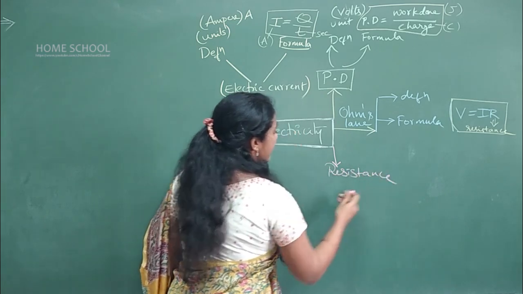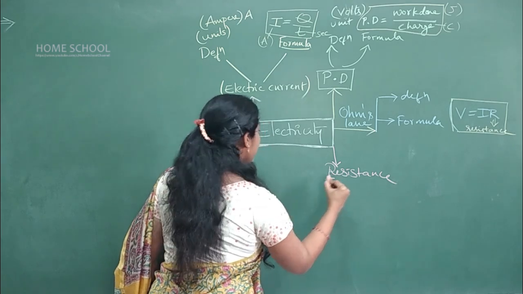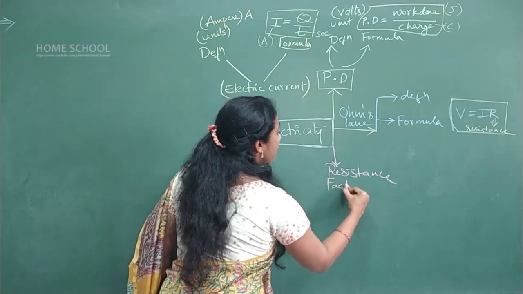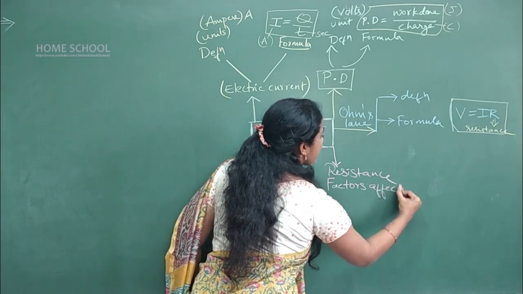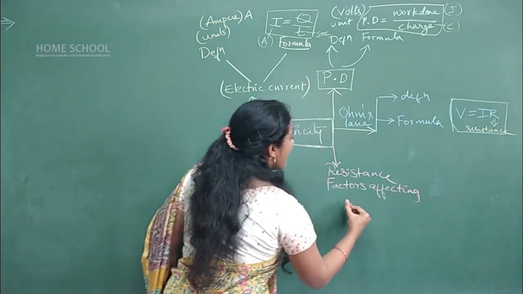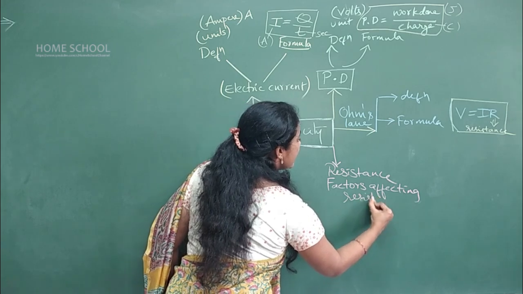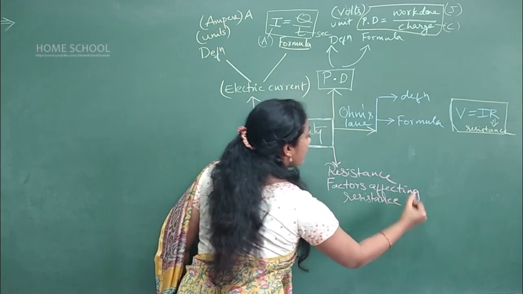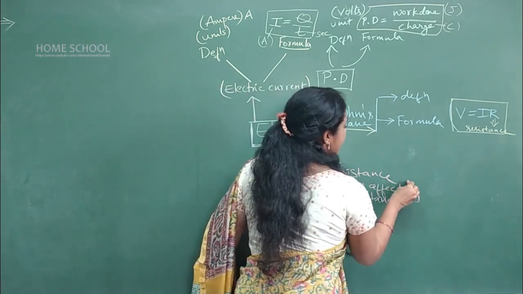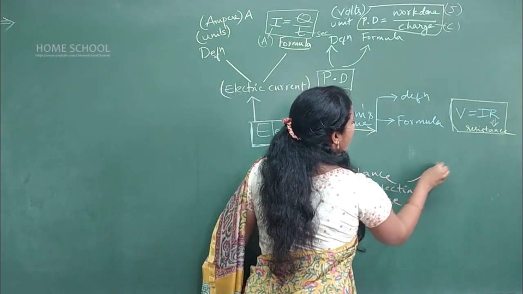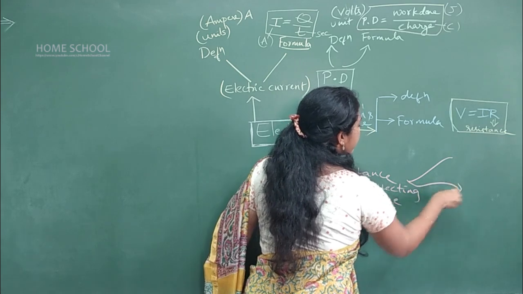In the case of resistance, the very important topic is factors affecting resistance, which is very, very, very important. Clear? And what do you mean by resistance?